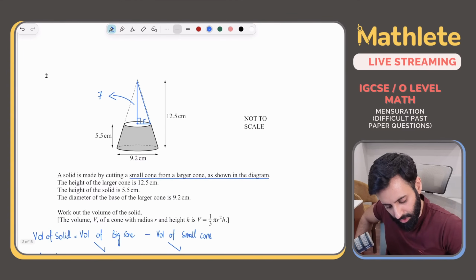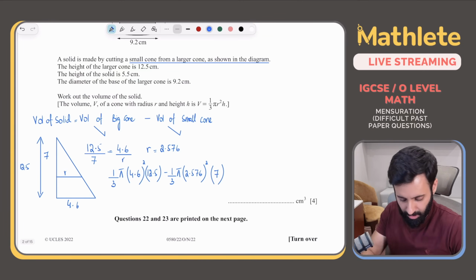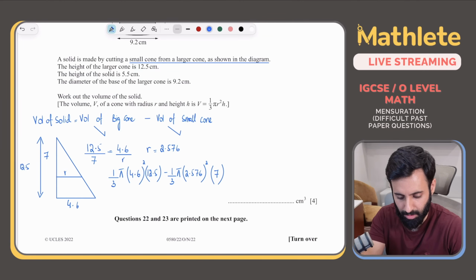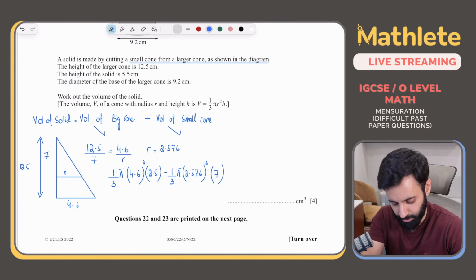Okay, these are all the ingredients. We've put them together nicely. Let's see what we get. So 1 upon 3 pi. Let your calculator do all the hard work. It's practically impossible to work this out mentally, but even if you can, my advice is don't. So 2.576, close the bracket, square it into 7.